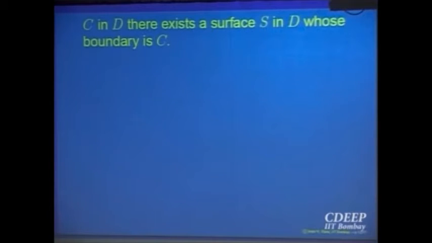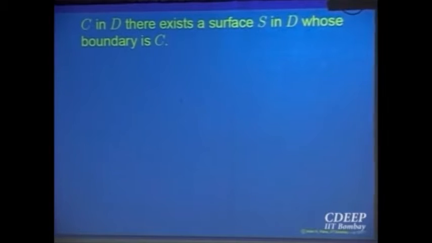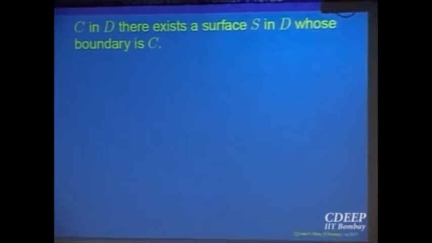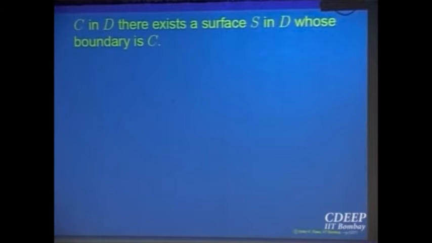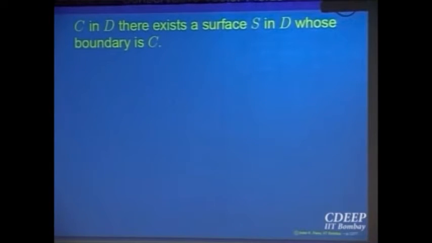For example, in R3, take the set R3 itself. Let us try to see whether it is simply connected or not. Take any simple closed curve in R3, right? You can always find a surface whose boundary is this. You can fill up the inside of this by a surface. It may not be a plane surface, but some other surface, right? There exists a surface in R3 which is completely in R3 whose boundary is this simple closed curve, and that should happen for every simple closed curve in the domain. Is it okay?